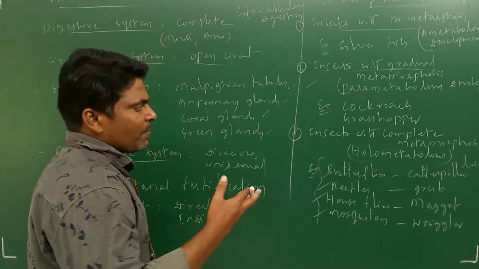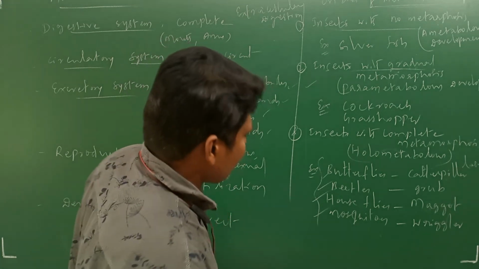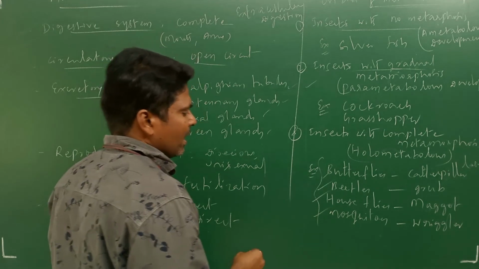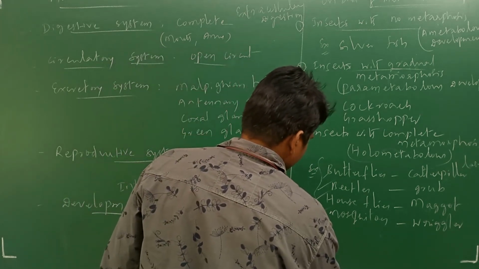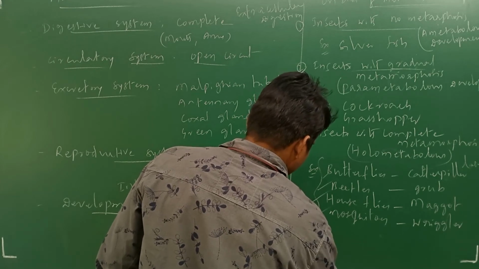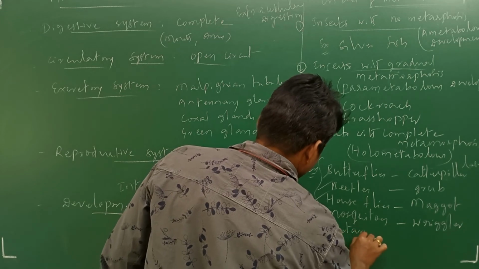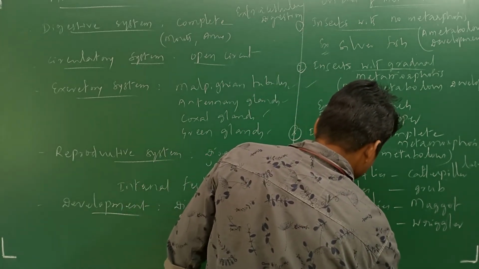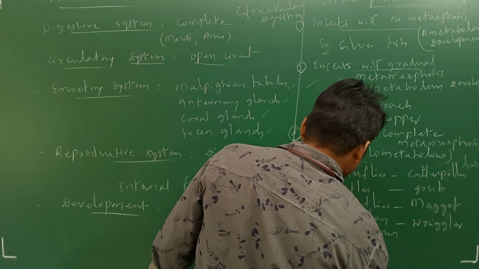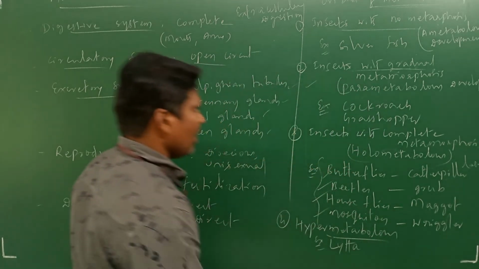Next, insects with hyper metamorphosis, more metamorphosis, that is Lytta. You can take it as a fourth type, hypermetabolous development, example Lytta.